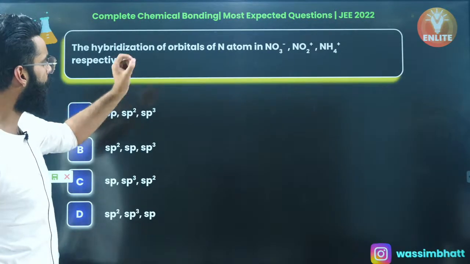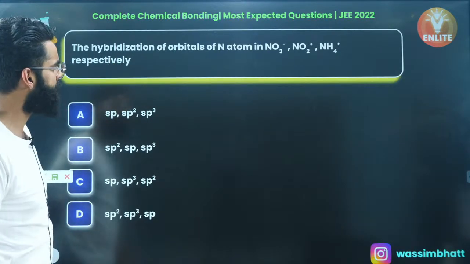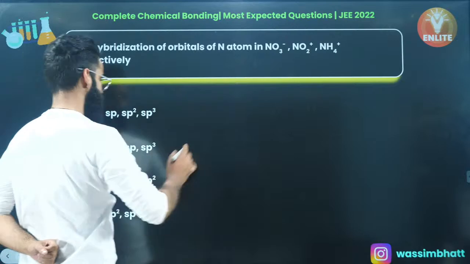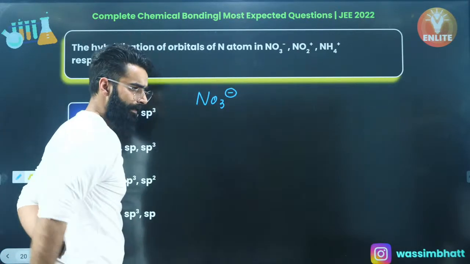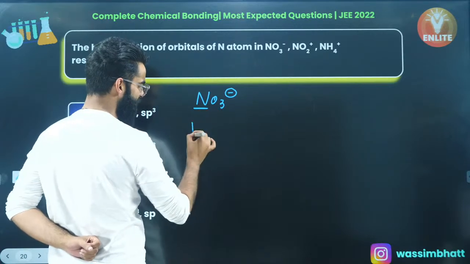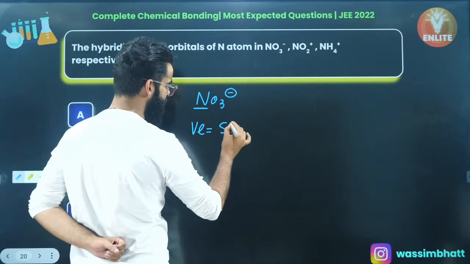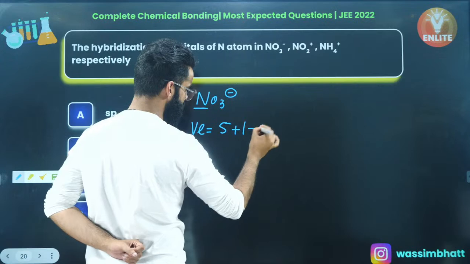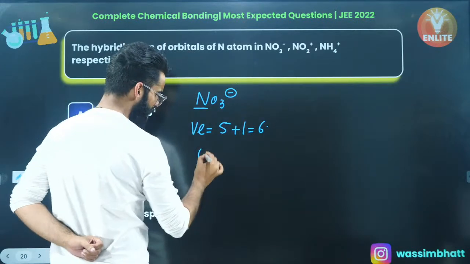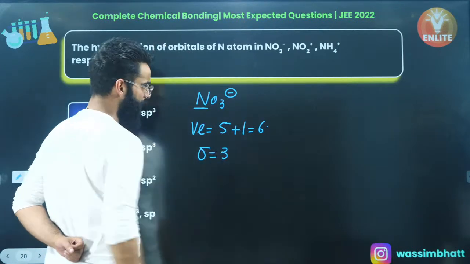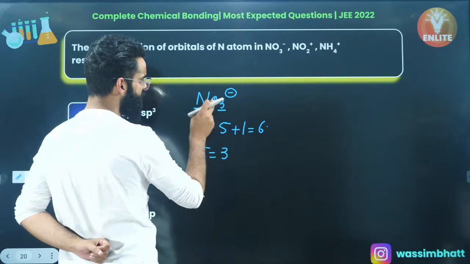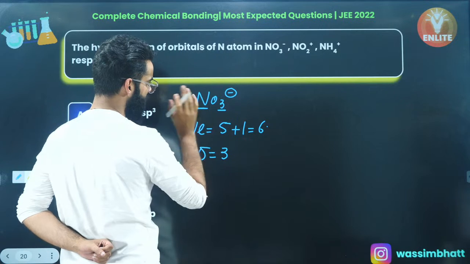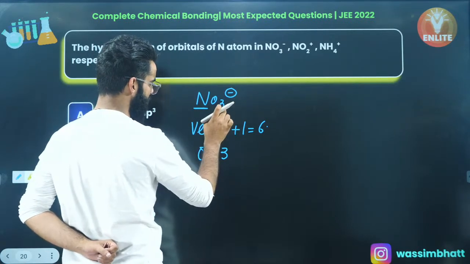The hybridization of the nitrogen atom in NO3-. So first of all, you have got NO3-. If you talk about nitrogen, which is a central atom, how many valence electrons does nitrogen have? 5. There is a negative charge, so add this negative charge, so 5 plus 1, 6. How many sigma bonds is it forming? It's forming 3 sigma bonds because there are 3 terminal atoms attached. Now people, oxygen being divalent, and there are 3 oxygen atoms.